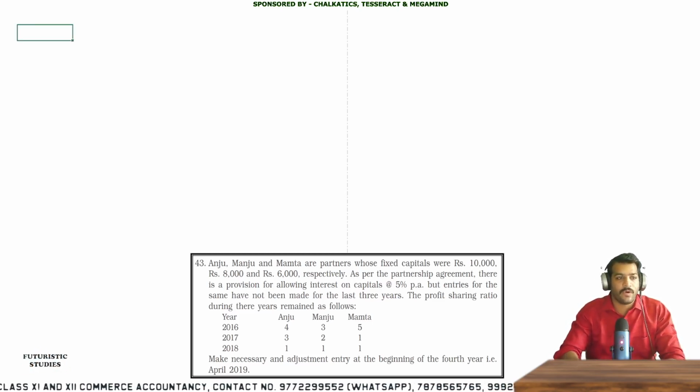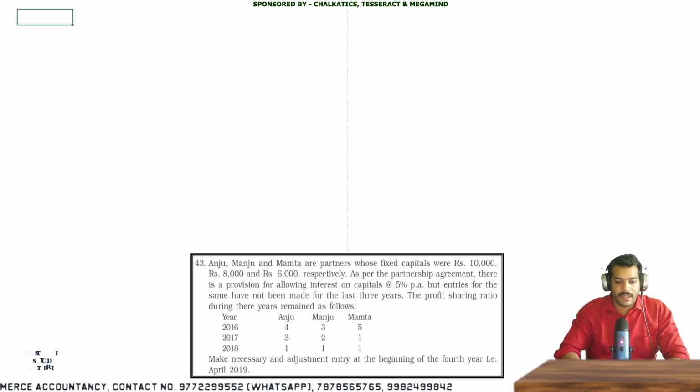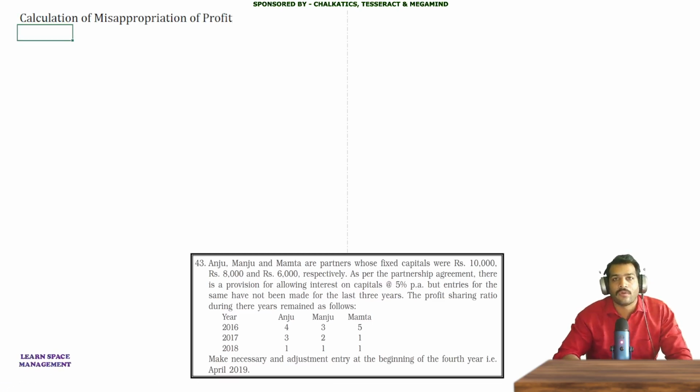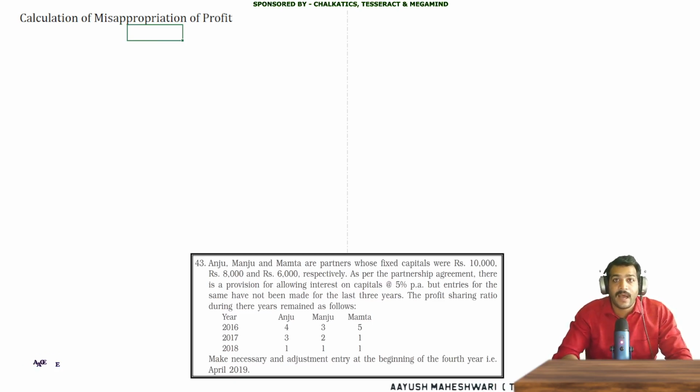First of all, we will create the working note: calculation of misappropriation of profit. What went wrong and what it should be. We need to calculate क्या गलत हुआ है और क्या होना चाहिए था, ये चीज हमको कैलकुलेट करनी है. So let's start with it.